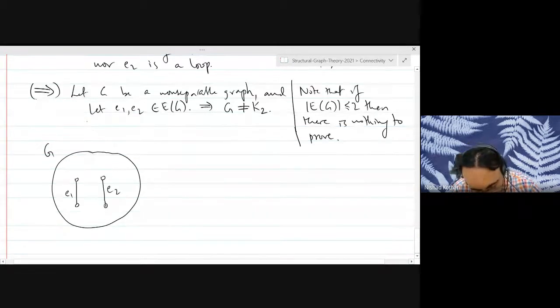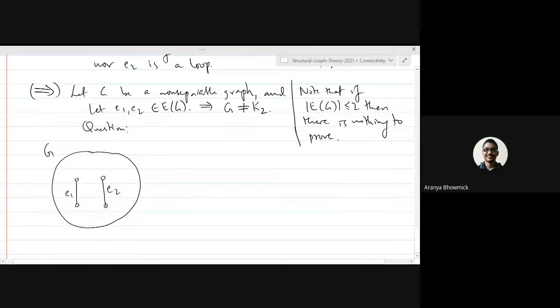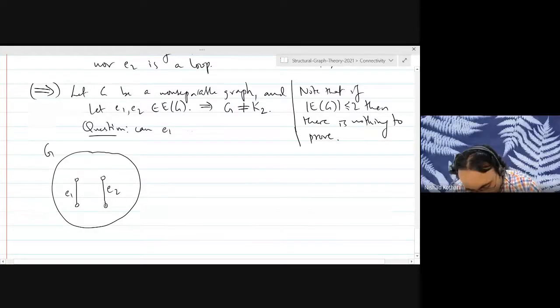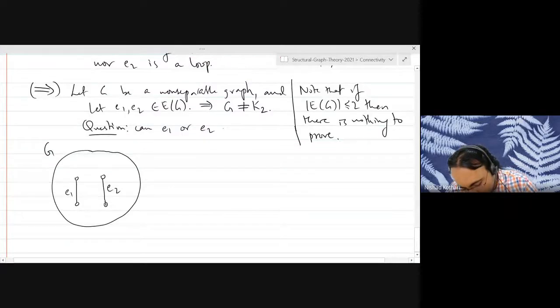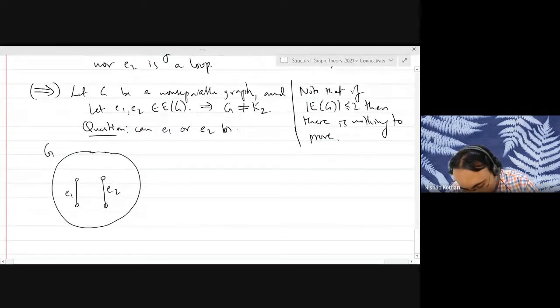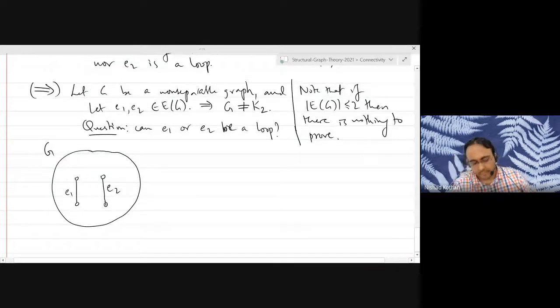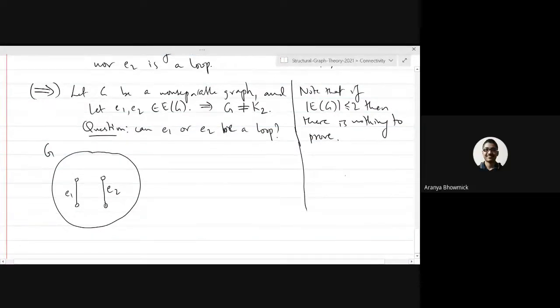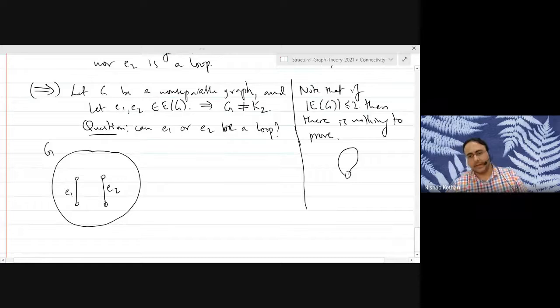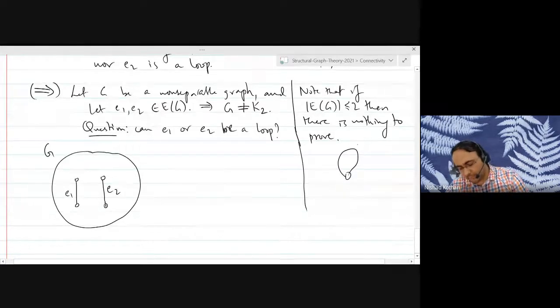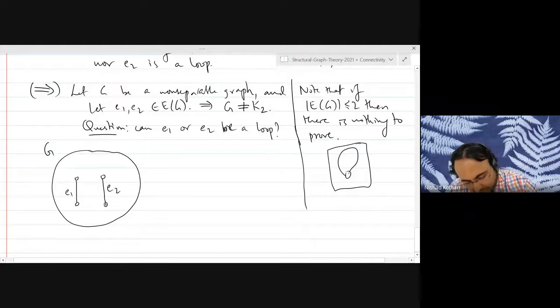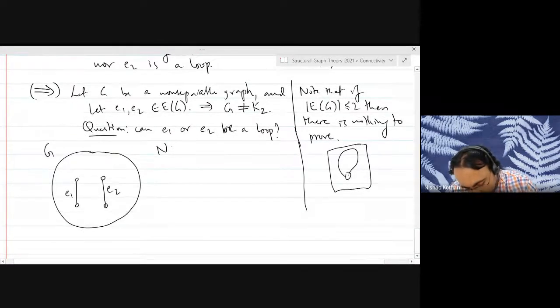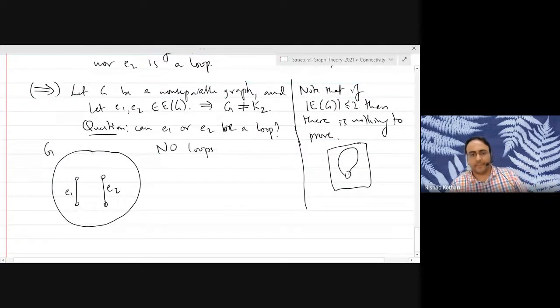That's a good question. Basically, we can agree that a loop cannot participate in a cycle with any other edge. Right, but by definition of non-separable graph, is it possible for either of them to be a loop? Which are the non-separable graphs that have a loop? The vertex with the loop. Exactly. This is the only non-separable graph with a loop, right? So it automatically means that our graph does not have loops because we have at least two edges in the graph.